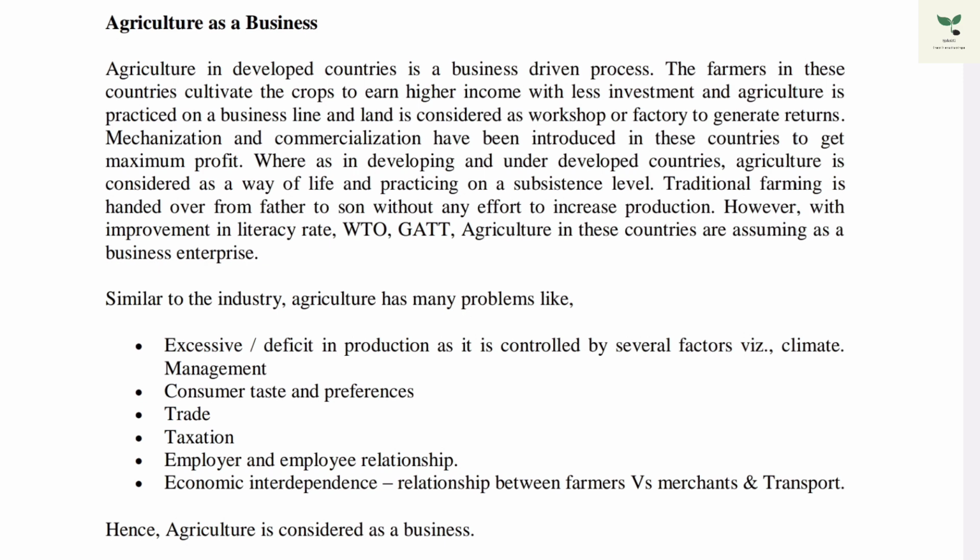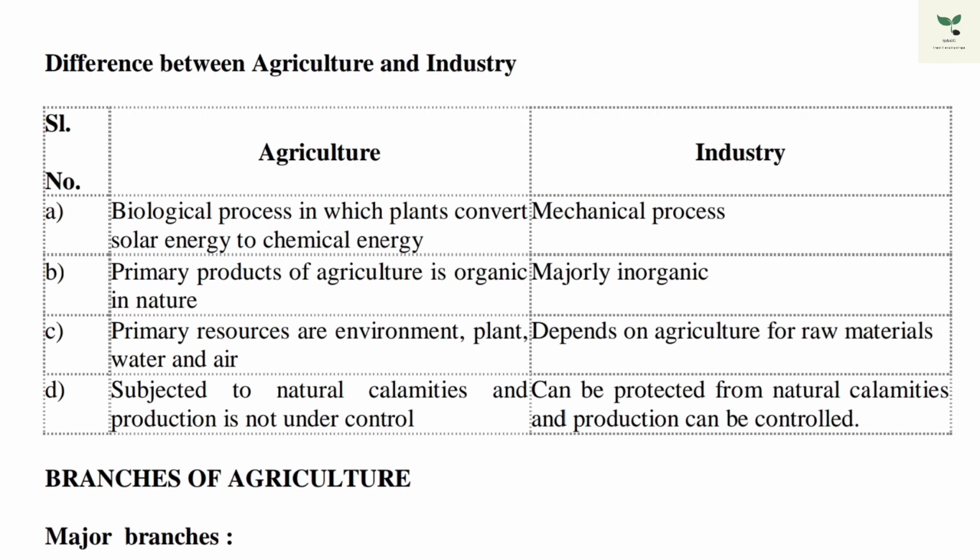Let's see what is the difference between agriculture and industry. Agriculture is a biological process where solar energy is converted to chemical energy, and industry is a mechanical process. In agriculture, primary products are organic in nature, and in industry, they are inorganic. In agriculture, the primary resources are environment, plant, water, and air, whereas industry depends on agriculture for raw materials. Agriculture is subjected to natural calamities and production is not under control, but in industry, we can protect the production.